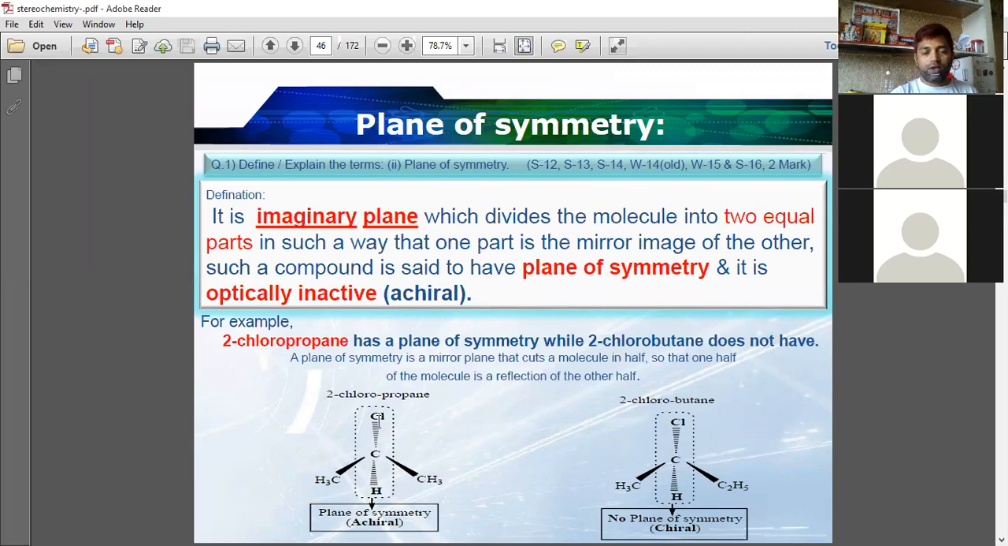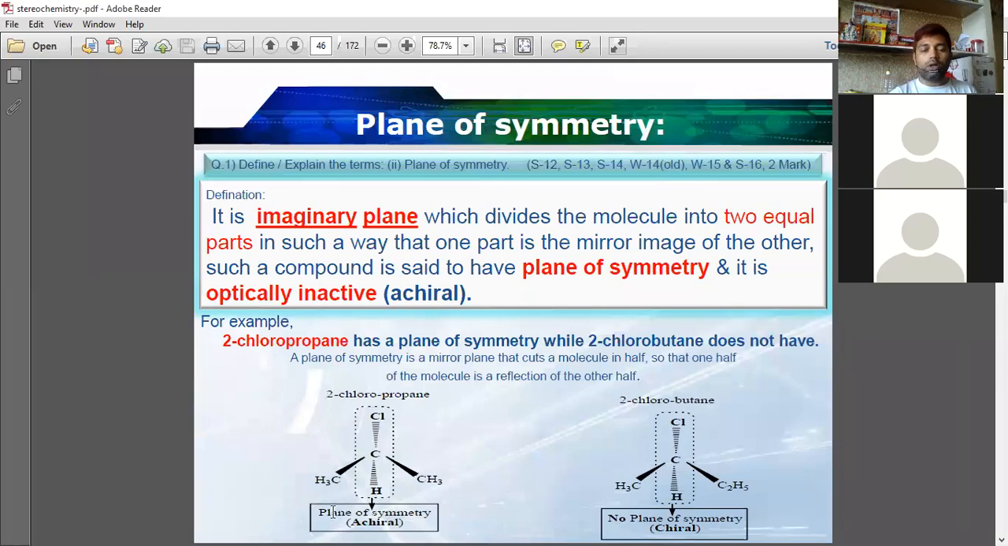See this? If we cut through this molecule through this imaginary plane, this half is the mirror image of this half. Similarly, in 2-chlorobutane, if we cut through this plane, this half is not the mirror image of this half. So this one is a chiral compound. It does not have a plane of symmetry.